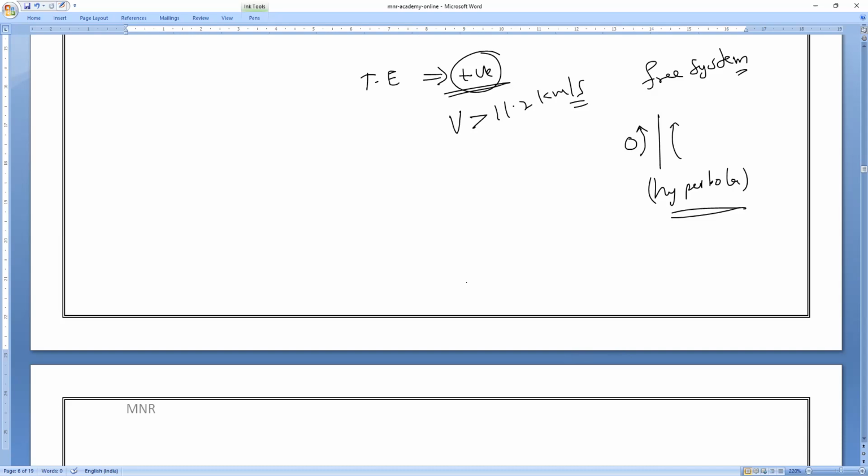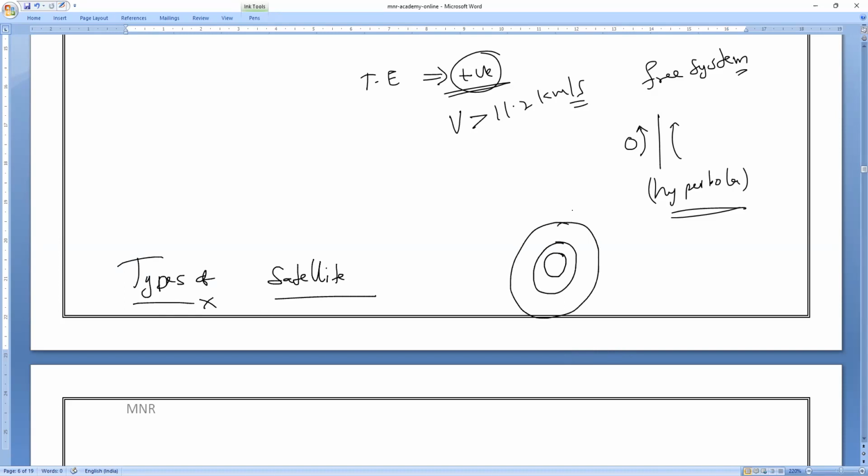Okay. So now, types of satellites. This is the last concept of ours. So what are the satellite types and how will they be classified? We all know that whatever it is, either a planet or a satellite, it depends upon the distance between them. If the satellite is revolving around the Earth very, very far, then does the time period increase or decrease, everybody?